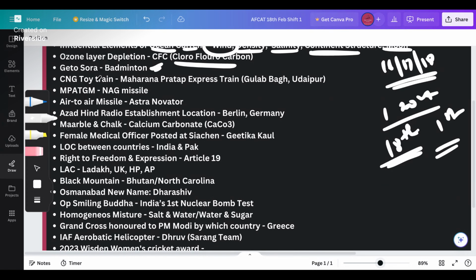The next question was about the CNG toy train. In any one of your papers, it might be asked what is the name of that train. The name of that train is Maharana Pratap Express. And from where exactly was it inaugurated? It was inaugurated in Gulab Bagh, Udaipur, right, ladies and gentlemen?